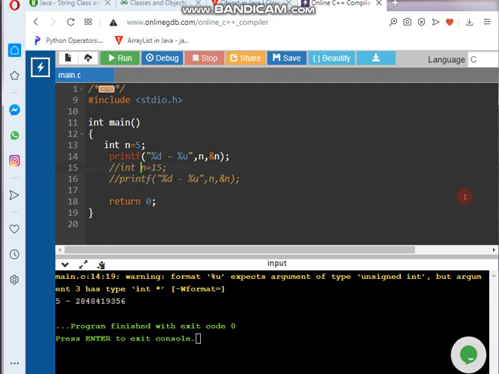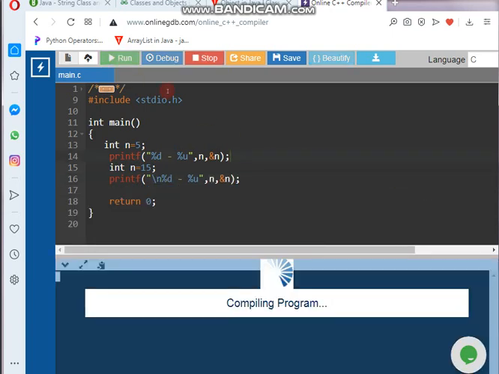Now I am changing the value of n here. I am changing the value to 15, and thereafter I am trying to print it. Let's give \n so that it will print to the next line. So now let's run and check. See what the value will be. The value obviously we are changing, and whether the address is getting changed or not is what we want to check in this case.